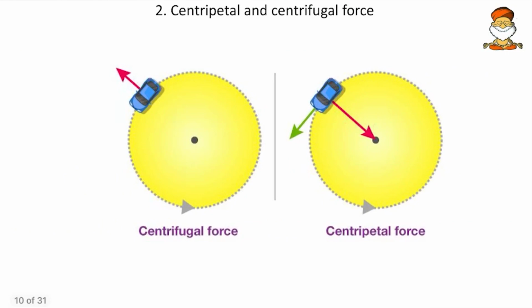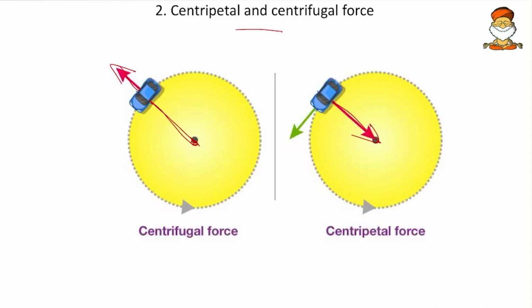Then come to the next, the centripetal and centrifugal force. These are the basic ones we have studied. The centripetal force acts towards the center point, and the centrifugal force acts away from the center. If we have a thread connected to this body and the center around which the body is rotating, this thread has to compensate between the centripetal and the centrifugal force.